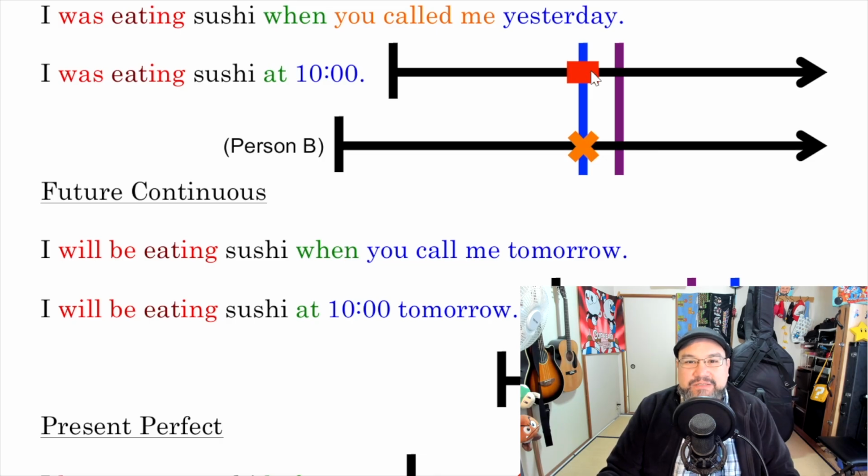Usually people use this tense when kind of asking, how can I say, interrogating questions like, what were you doing when that person had an accident? Oh, I was doing this at this time. Okay? Because you're trying to show a timeline. At this time, I was doing this. Okay?